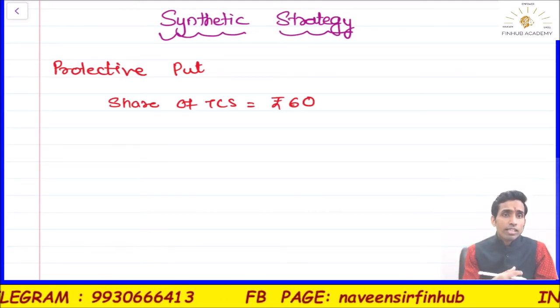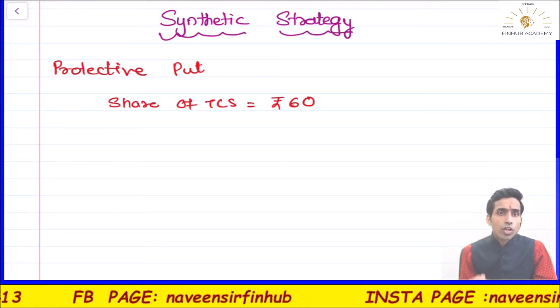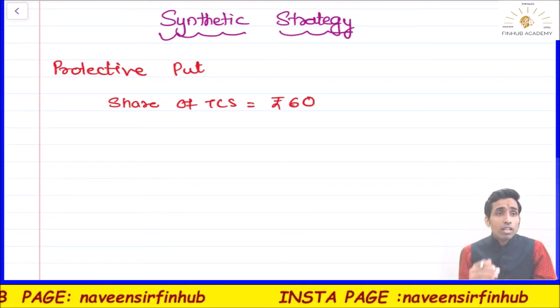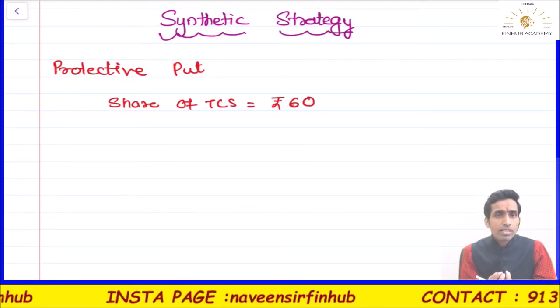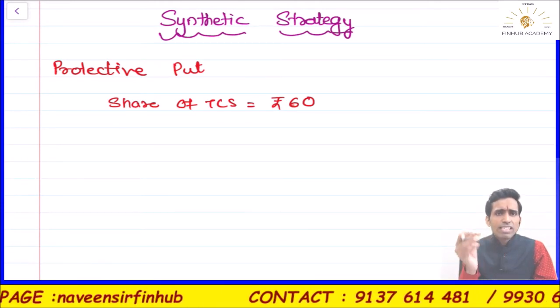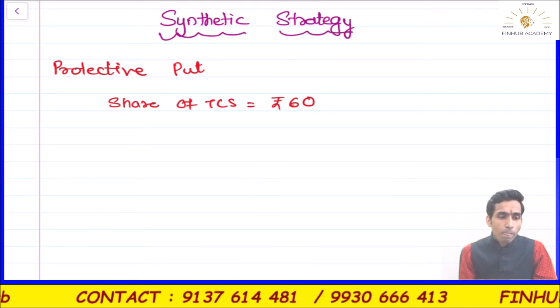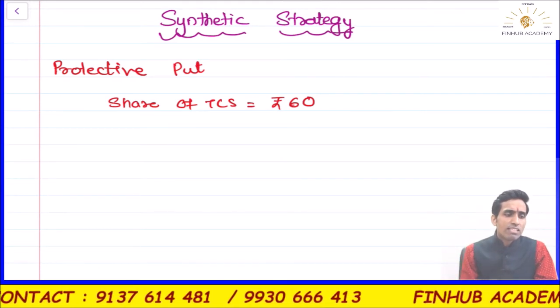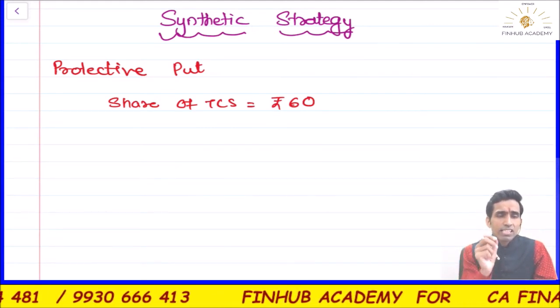You have a share, you have the fear that it will go down, so you want to secure yourself. So you will sell the shares, get the 60 rupees, and invest it in risk-free assets, or let's say an FD or anything, but then there will be transaction cost. Is that clear? Everywhere there is transaction cost involved. Now you want to protect it against the price fall.